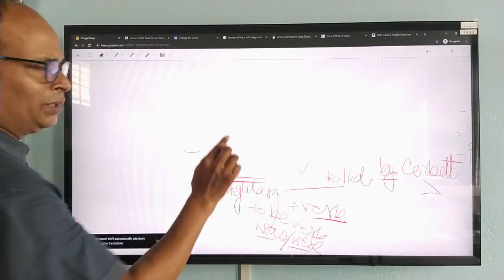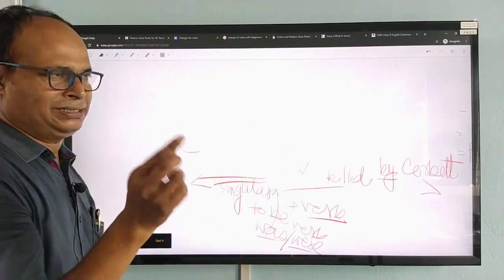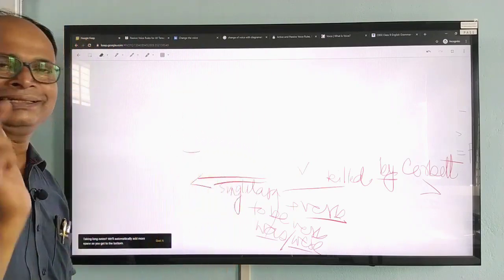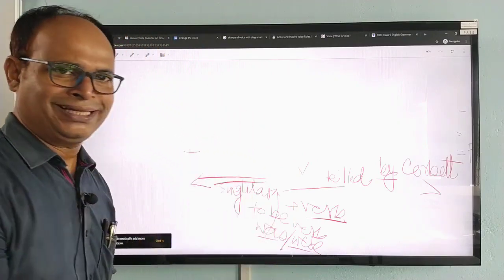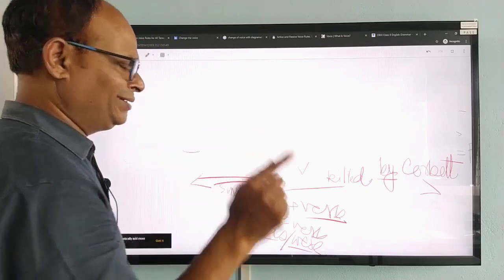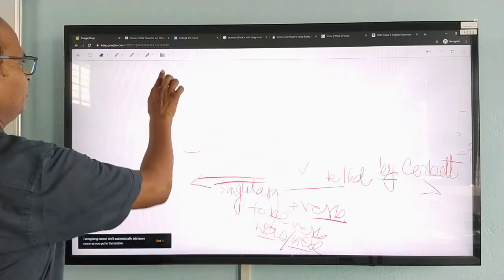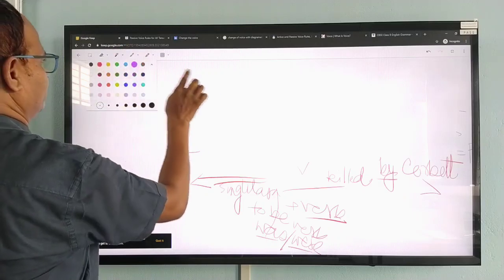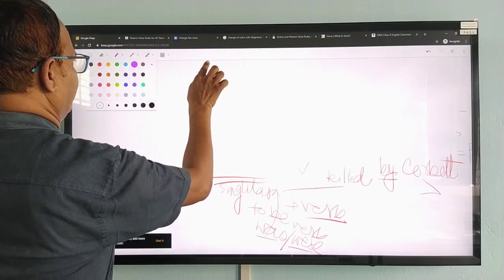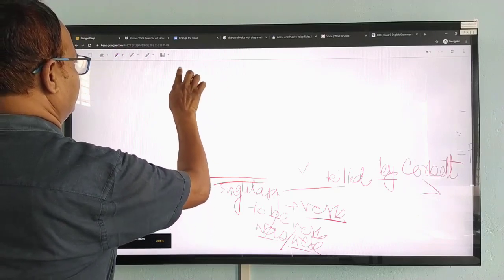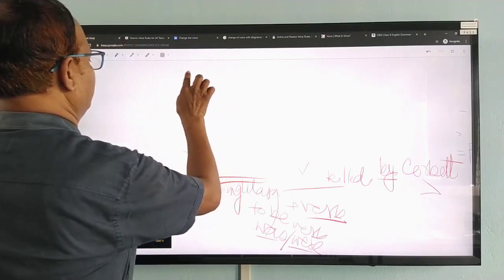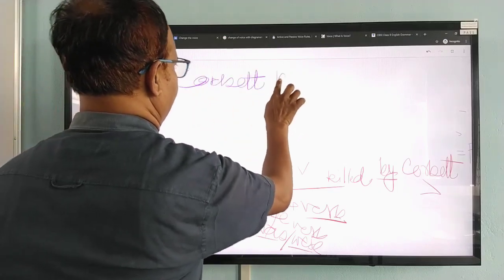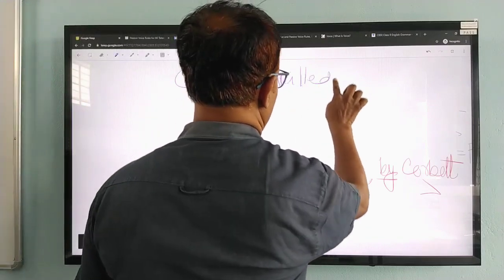Suppose the sentence was the earlier one, the transitive verb was killed and the subject was Corbett. The full sentence was Corbett killed the tiger. So when you change this into interrogative, the form will be, my dear children, you see, Corbett killed the tiger.